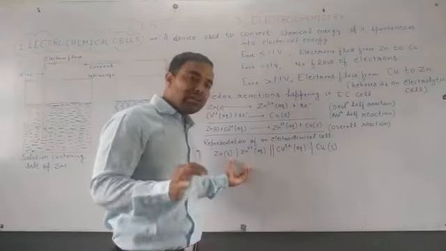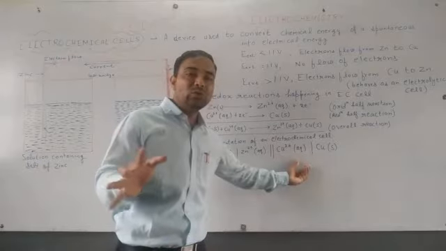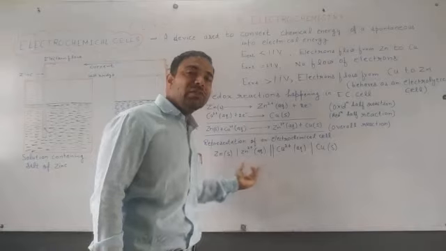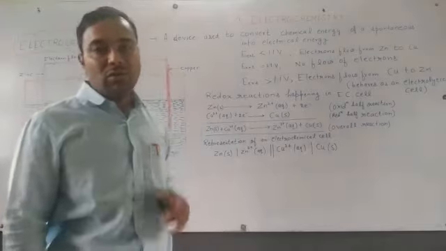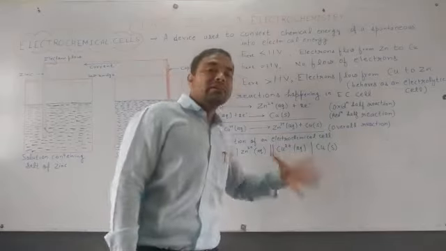If you want to show the concentration, this can be shown by C1, this can be shown by C2. Concentration first, concentration second, and both concentrations we are taking as 1 molar. So this is our oxidation half cell, this is our reduction half cell.